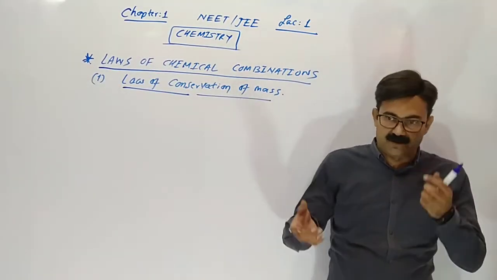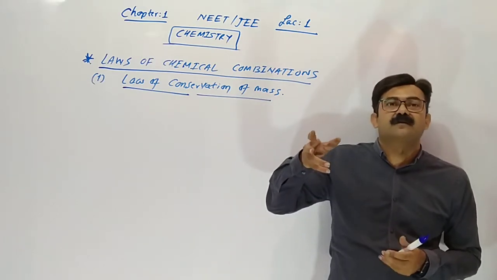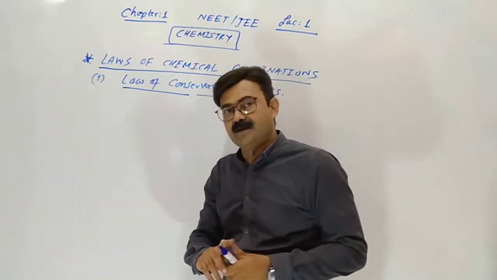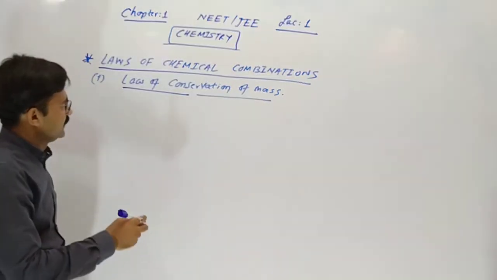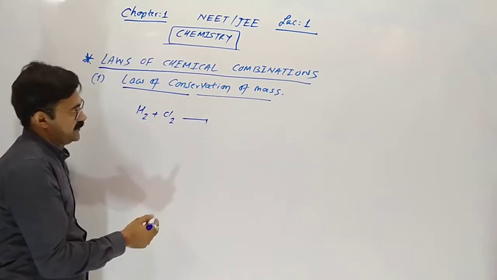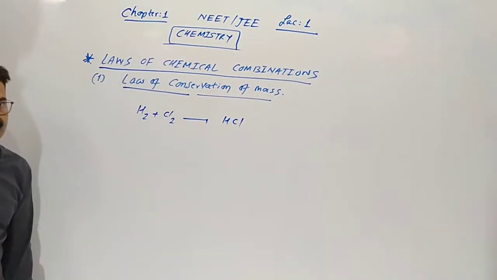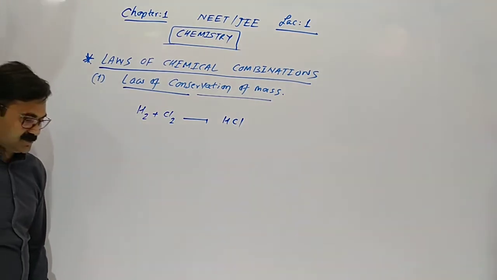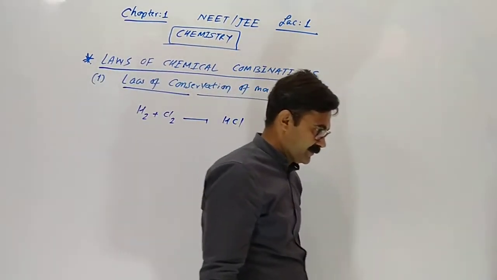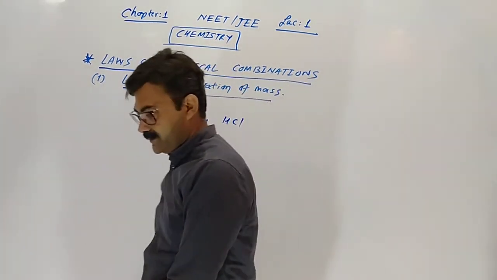In the universe, total mass remains constant. Only compounds convert from one form to another. And we know hydrogen reacts with chlorine, so it gives HCl. Sometimes a question is asked like this: hydrogen reacts with chlorine and gives hydrochloric acid.